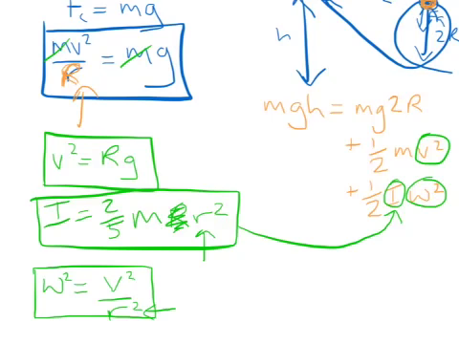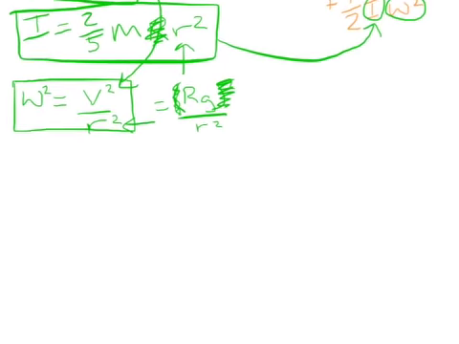We're also going to have to substitute this formula, so we're doing a lot of substitution, but we're going to have to substitute this formula into here for the sake of that velocity again. In fact, we might rewrite it as omega squared equals rg over r squared. In fact, we didn't need that squared because v was already squared. That's nice. That makes it easier. Okay, so let's put it all together into an equation, since we're getting shorter on time.